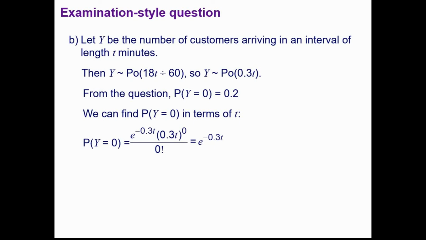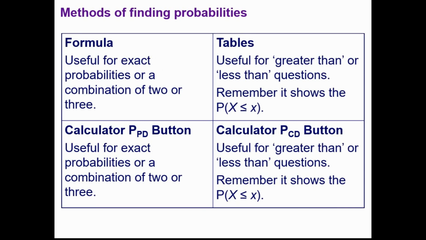Okay. And the good thing about this question is, because we're told the probability that y equals 0, lots of these things cancel out. Do remember that 0 factorial is equal to 1, and anything to the power of 0 is 1, so in fact the probability that y equals 0 comes out to be this value here. And we're told that that is 0.2, so then we can take the natural log of both sides and solve for t. Okay, so 5.36 minutes.